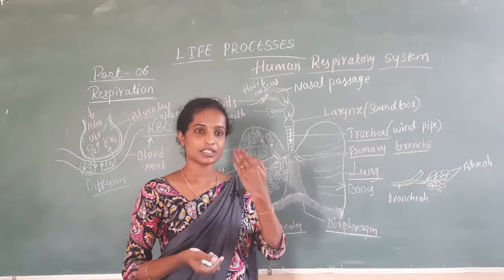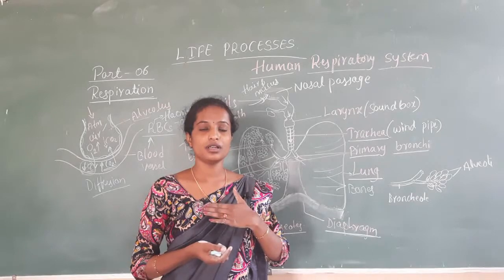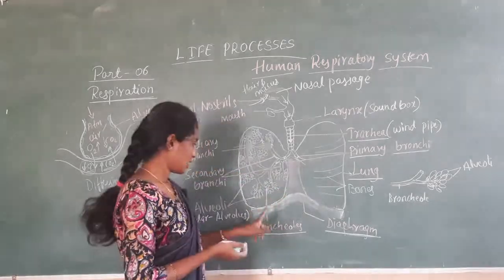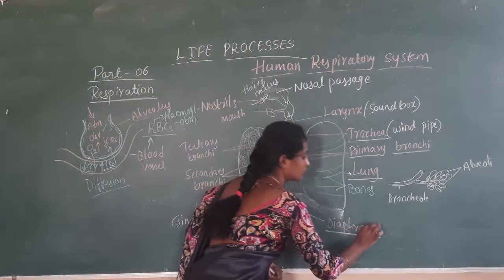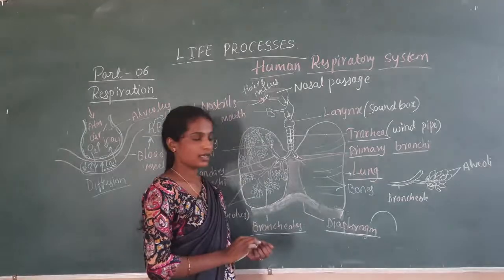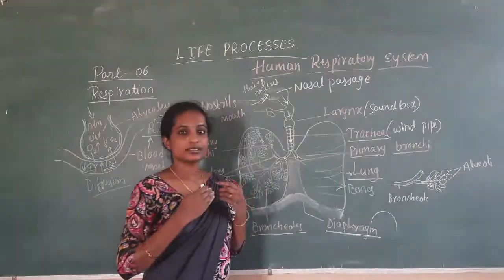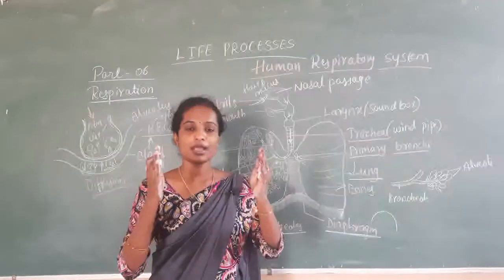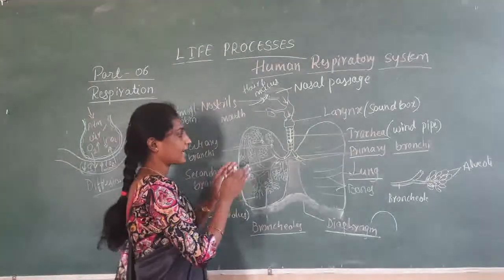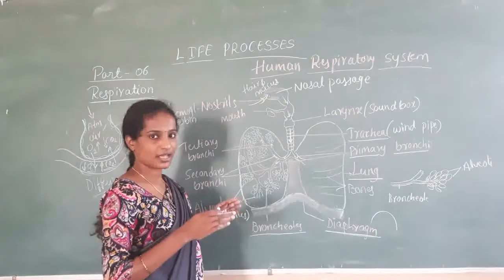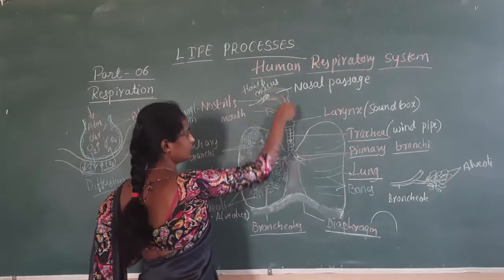So during inspiration, whenever you take air inside the body, your chest region will come forward and the diaphragm will undergo this dome-shaped structure and ribs will come upward or forward. As a result, the thoracic cavity or chest cavity expands. Whenever the area is expanded in the thoracic cavity, the air enters into the lungs through all these parts.